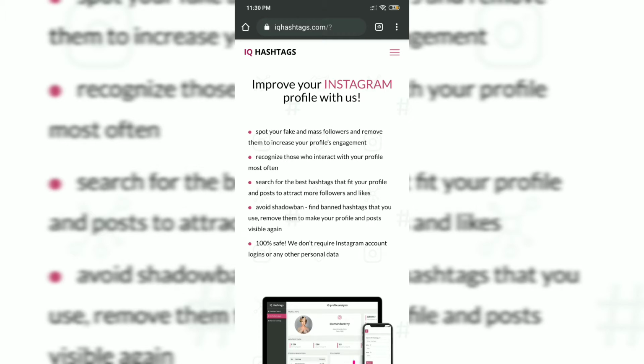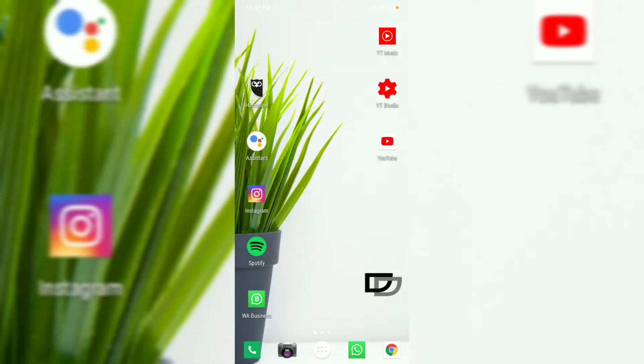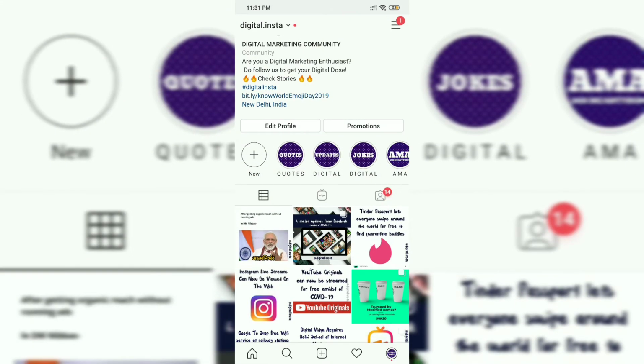There are a few hashtags which have been banned by Instagram, and at times Instagram keeps updating this list of banned hashtags, so you should not be using them. If you use these hashtags, your profile may eventually get banned. Initially your reach will decrease, but later on, if you keep repeating this, you are also likely to get banned. So let us first check out what these specifically banned hashtags are.